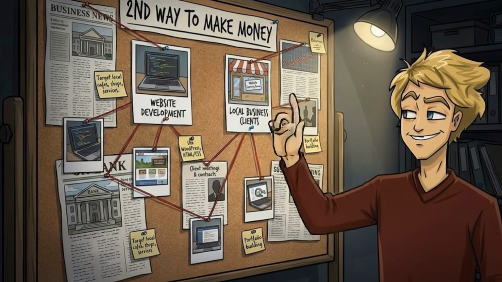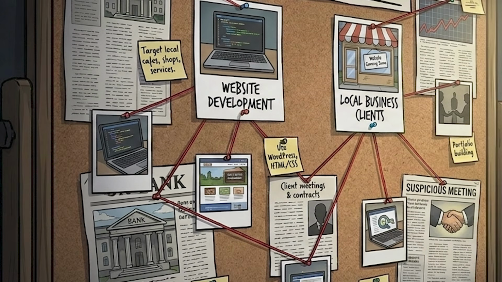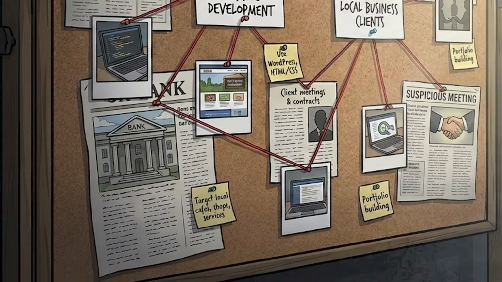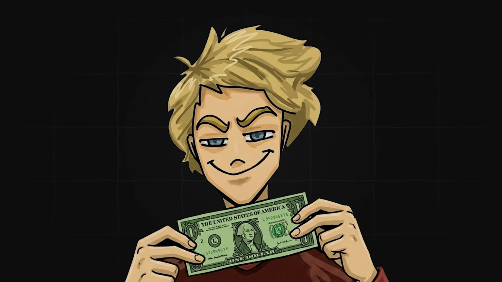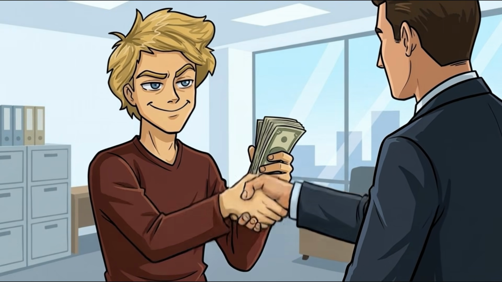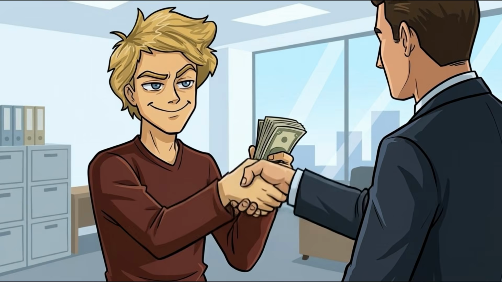Way number 2 would be to create websites for local and small businesses and companies. Just take a look at your local businesses and maybe they need a website. Offer to build it for them for a few hundreds and they'll be surprised that it's that cheap, and you'll be surprised that you made a few hundreds in one day.